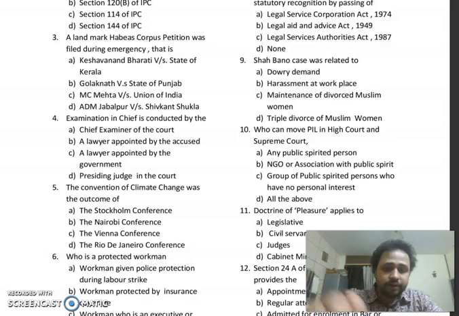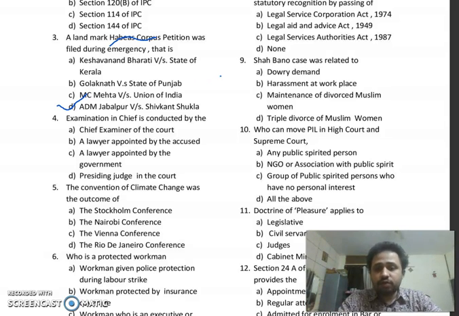So the right answer over here is option D, ADM Jabalpur versus Shivkant Shukla. It is famously called the habeas corpus case, and it is also called the fundamental right case.